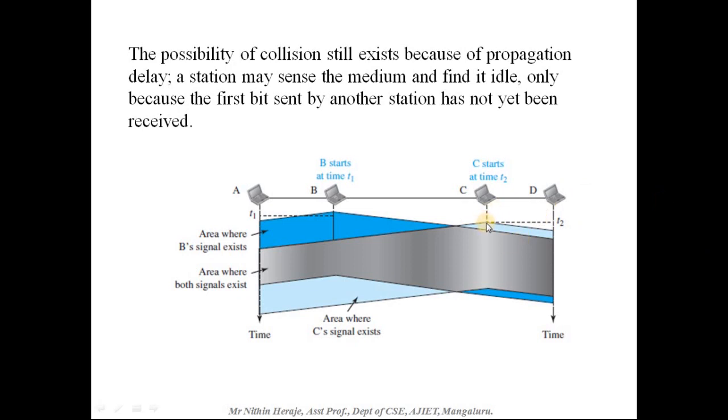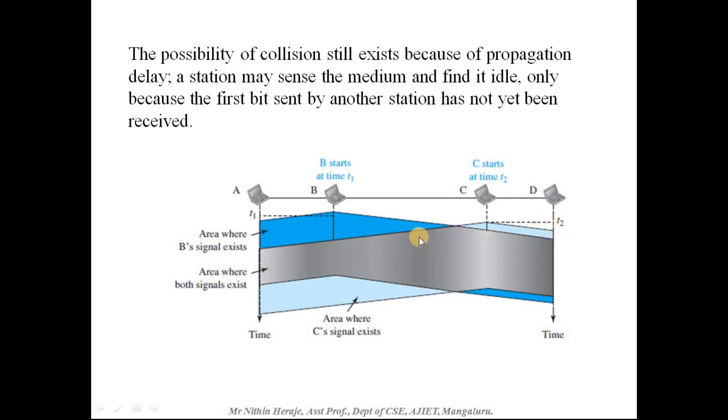So at this particular point, C senses that the medium is free, because C will only come to know at this particular point that B has already been sending data. So at this point C does not know about it, so even C starts sending the data, and this is where the first bit of the frame is. Here at this particular point A senses that C is sending the frame, and in this way at this particular point D senses that C is sending the frame.